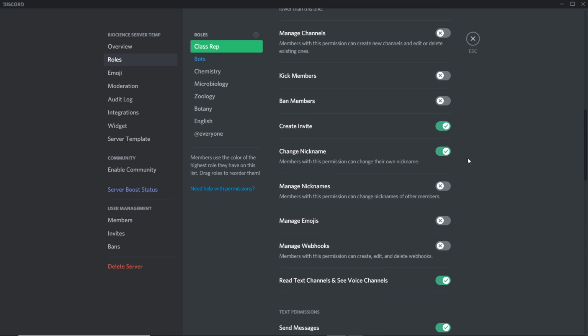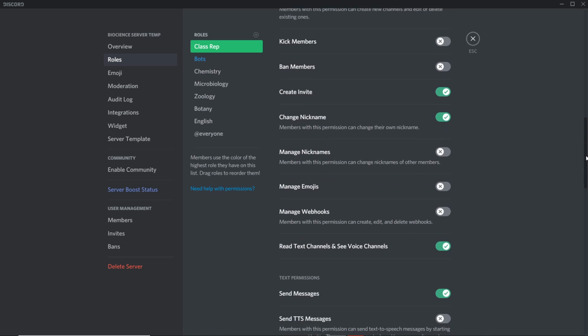Change nickname. This is relatively harmless. Members with this permission can change their own nickname. It's pretty self-explanatory. Manage nicknames. Again, do not let people have this permission. It's a pretty big gateway for bullying. So make sure you keep that off. Basically, it allows them to manage other people's nicknames.